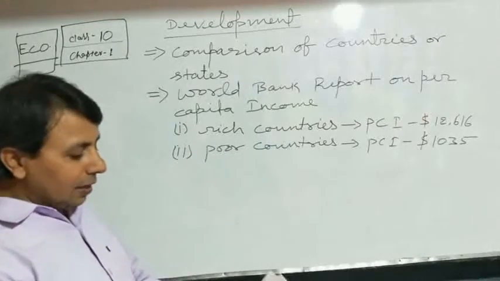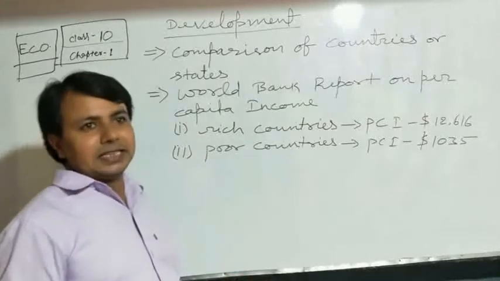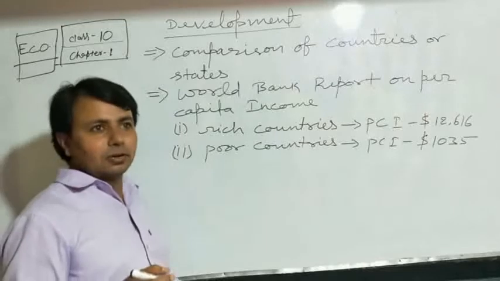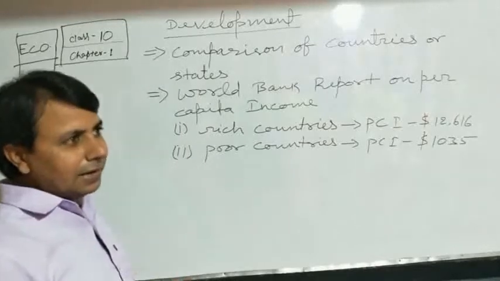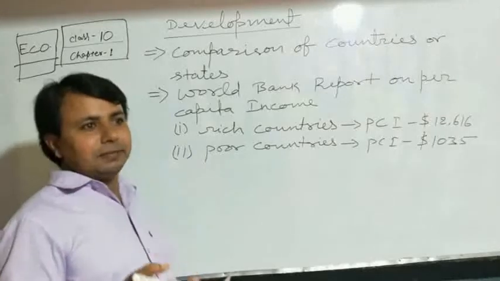Different countries or states have different per capita incomes, and on the basis of per capita income we compare them.